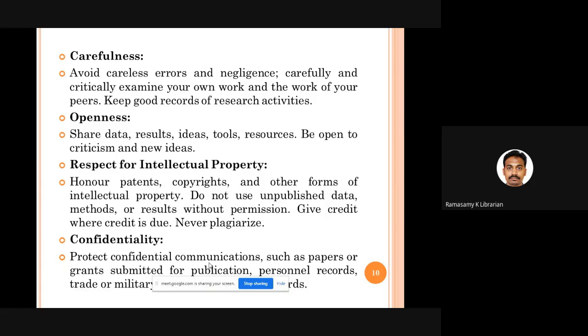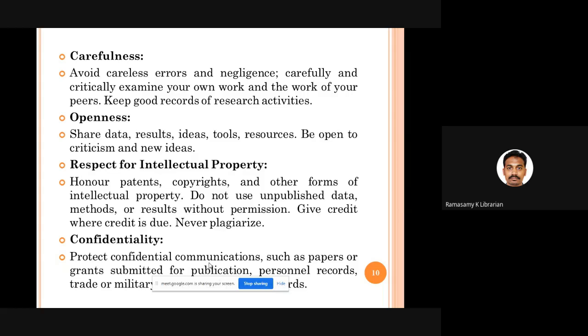Then carefulness. When you're doing research, you should be very, very careful. You should avoid all the negligent mistakes. Openness means that you should be ready to share your data, results, ideas, tools, and resources with other researchers in the same field, so that exchange of ideas will take place. And when others criticize your research work, you should be able to accept the criticism. You should be able to accept the new ideas which they will give you.